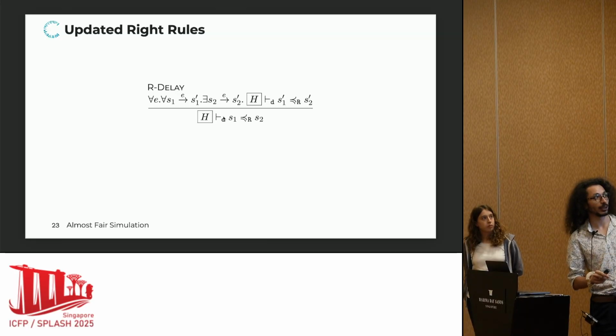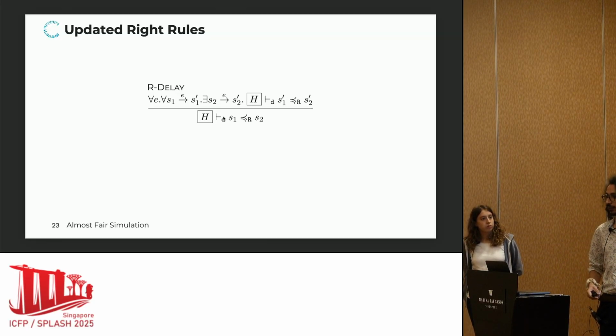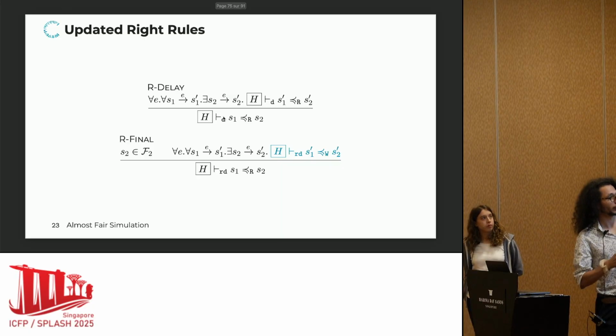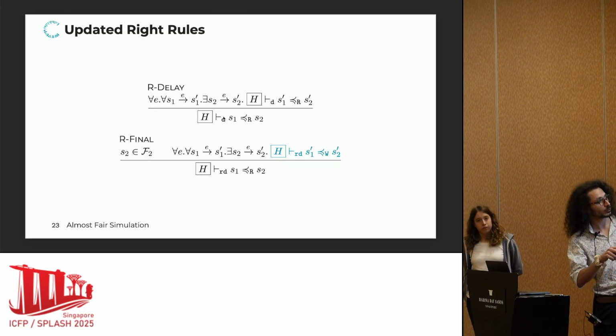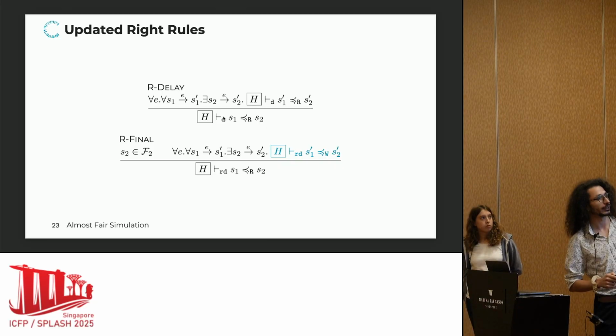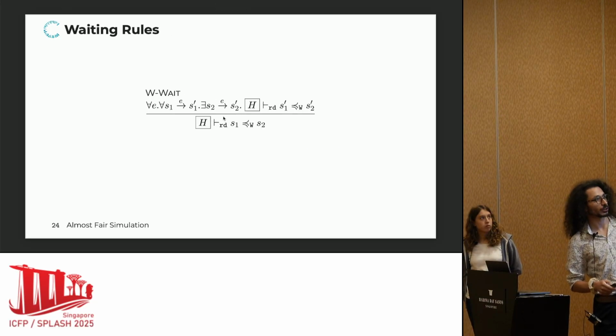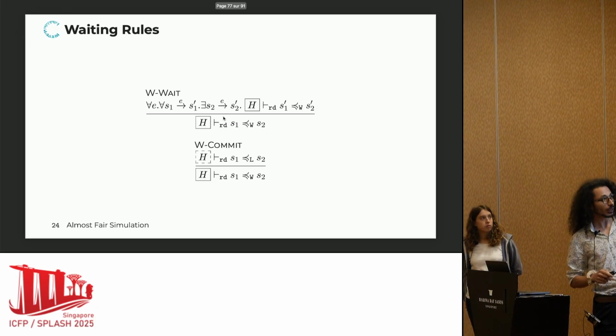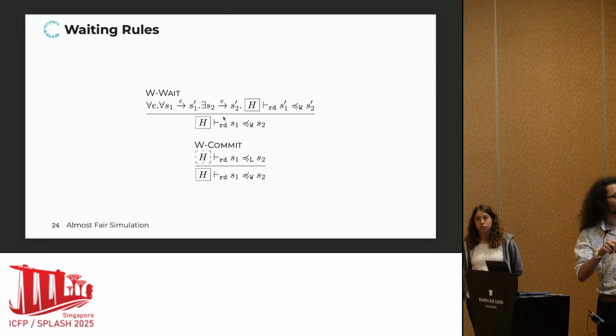So we still have the delay rule, so we preserve the ability to delay as in delay simulation. But the twist is that now whenever we see an F2 state, instead of immediately going to L, we can go to W and wait for some time, so skip some obligations temporarily. And so the waiting rules are as follows. We can always unconditionally take a step so long as we're in W. But in addition, whenever we want, we can actually open the context, so long as we commit to start tracking F1 states again.